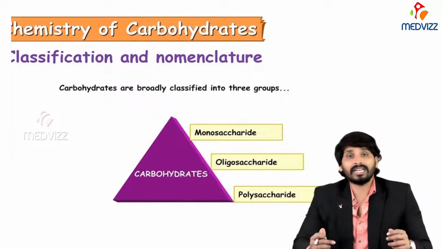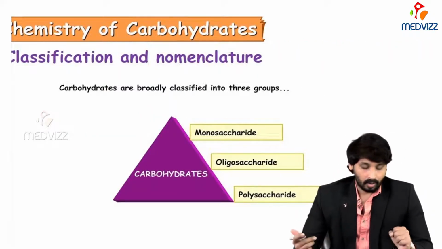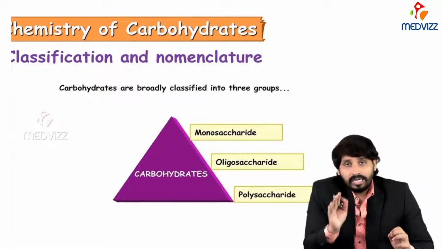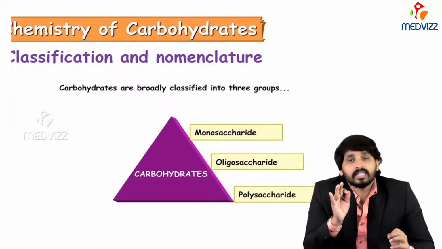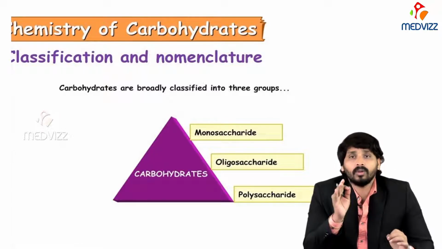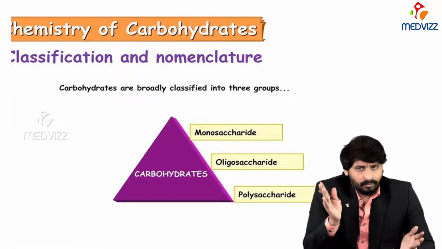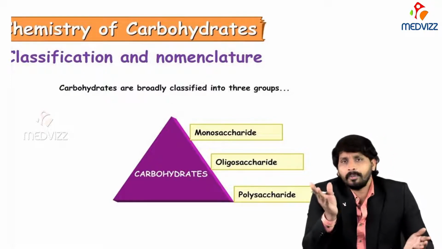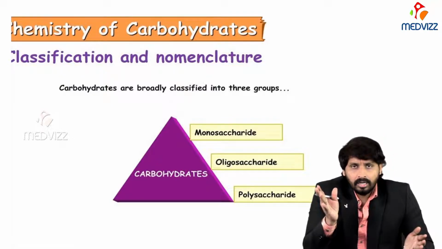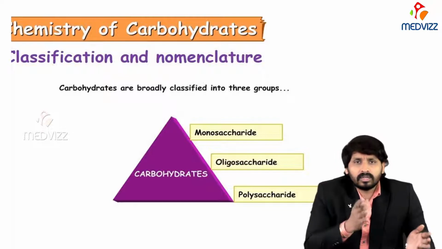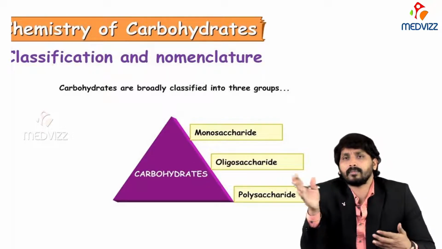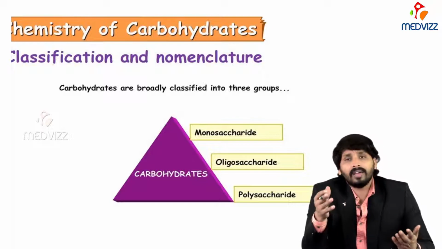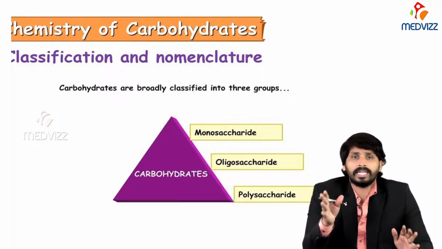So now coming to classification of carbohydrates. Carbohydrates are broadly classified into three categories. One is monosaccharide, second one is oligosaccharide, third one is polysaccharide. A few of the textbooks have classified them into four types. It's up to you how you take the classification. A few textbooks mention monosaccharides, disaccharides, oligosaccharides and polysaccharides, but here I have classified carbohydrates into three types.